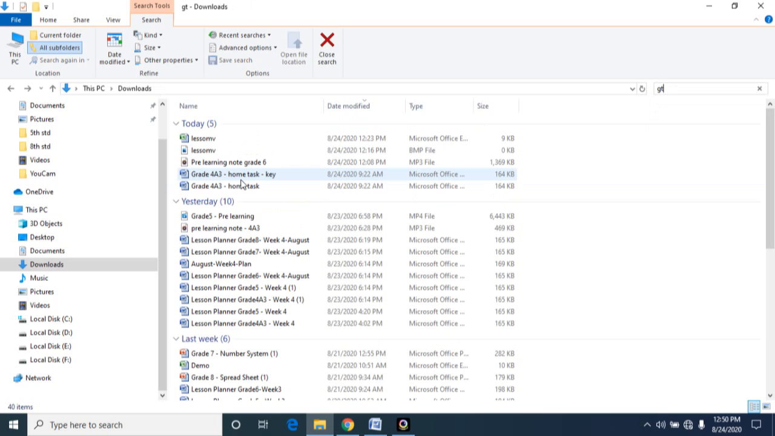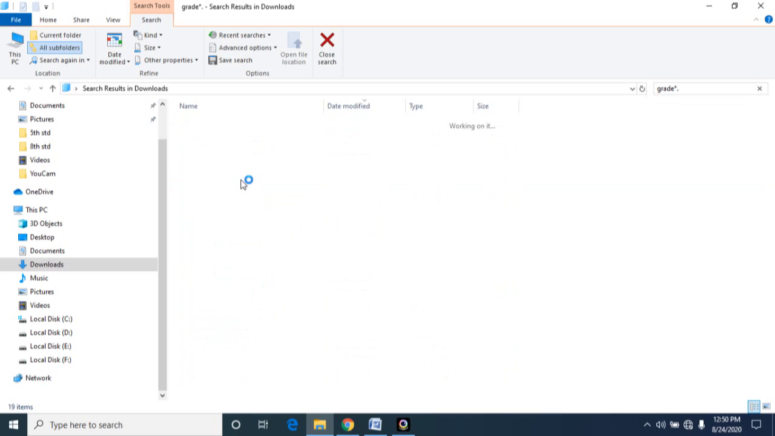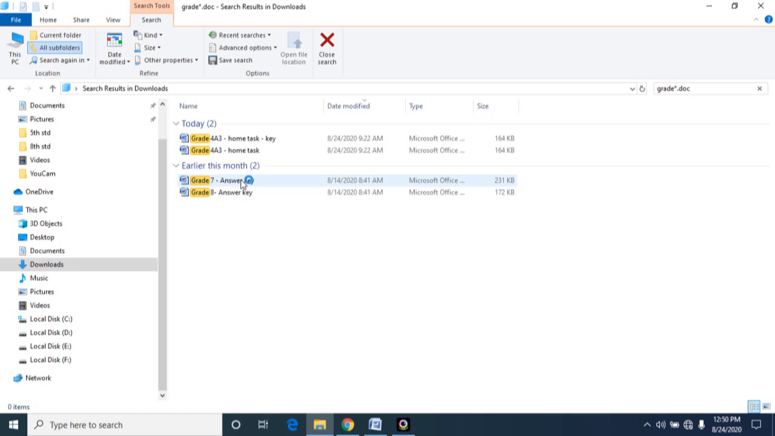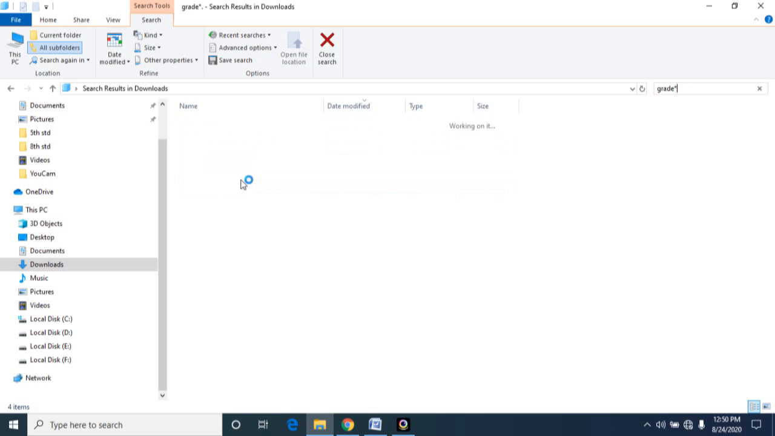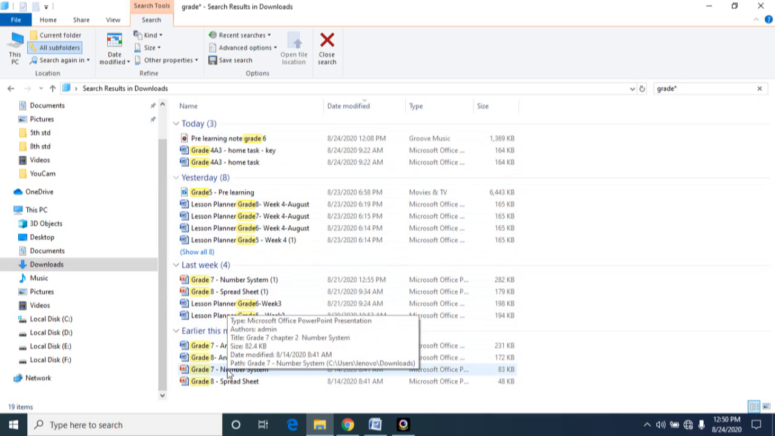Grade star dot doc, which means that in the file name I need all files with the name grade star dot doc. See, in the earlier case it will display all the files. I got an audio file, PPT file. One more time I am telling you, if you give grade star, the first file is an audio file, these are all Word documents, and these two are PPT. So it is showing you all categories of file.